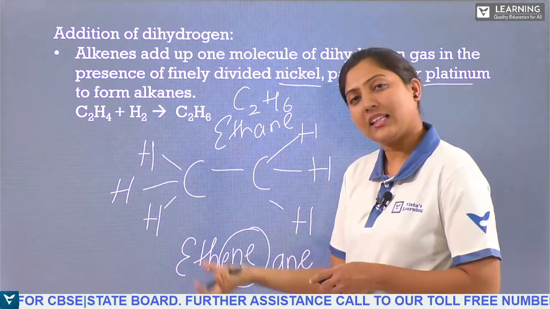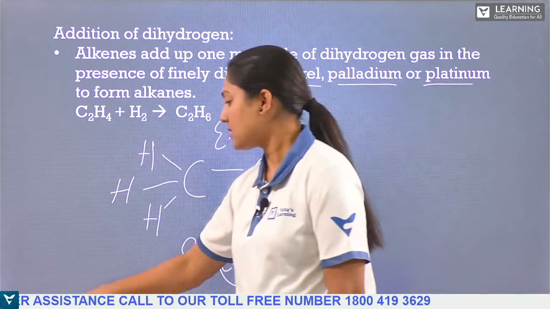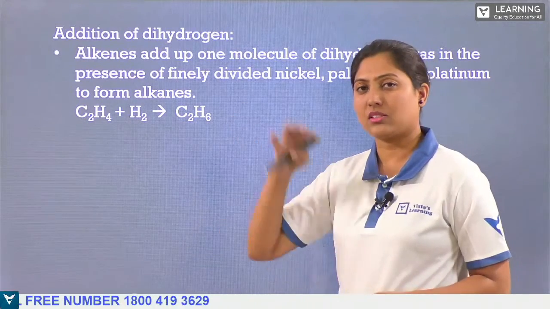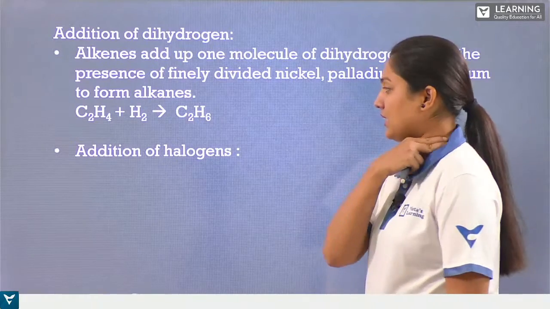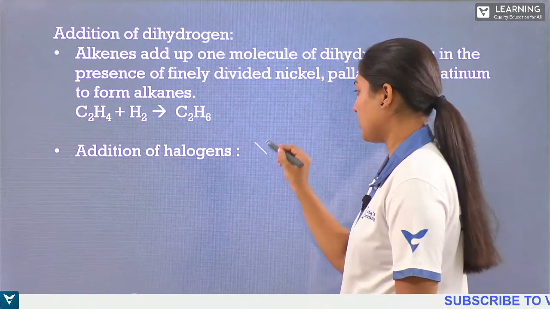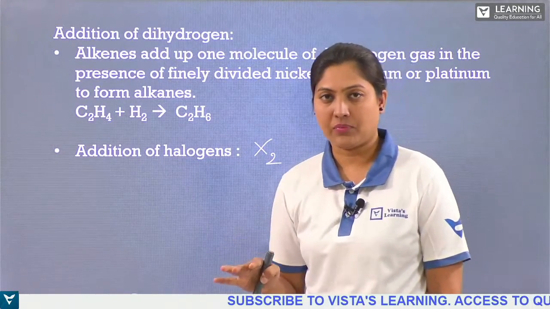You can take any other members also. We can get the equations like this: addition of hydrogen, breaking down of the double bond, addition of hydrogen on each carbon atom. Now, addition of halogen. If you are taking addition of halogen, you should remember fluorine, chlorine, bromine, iodine, right?